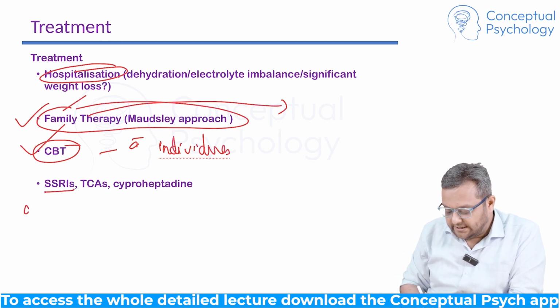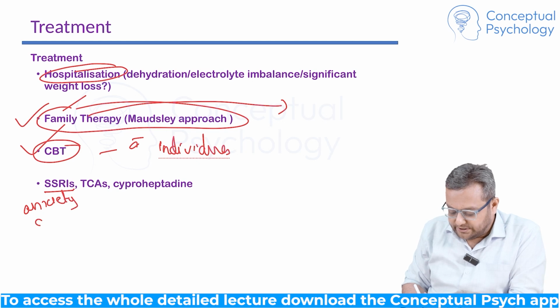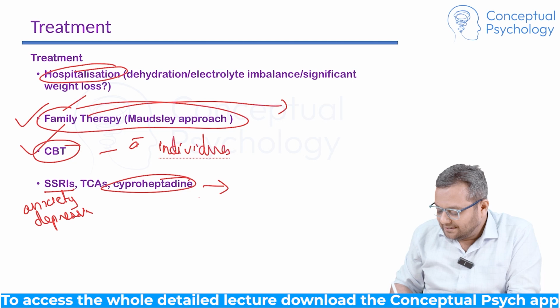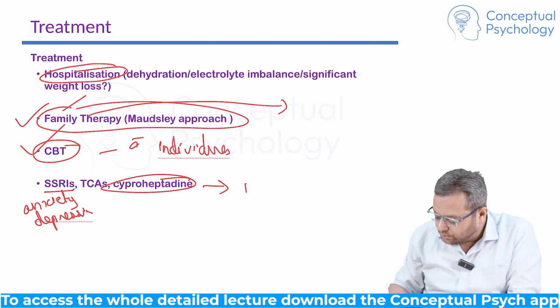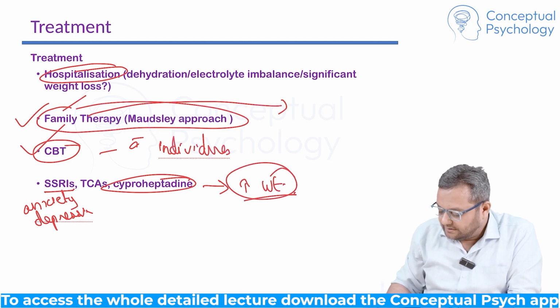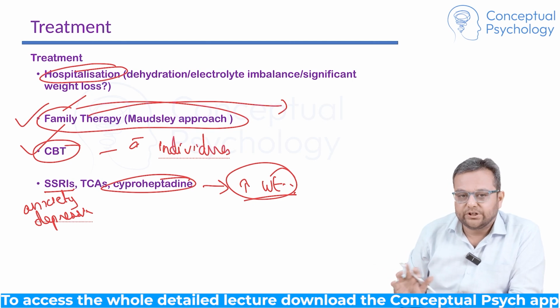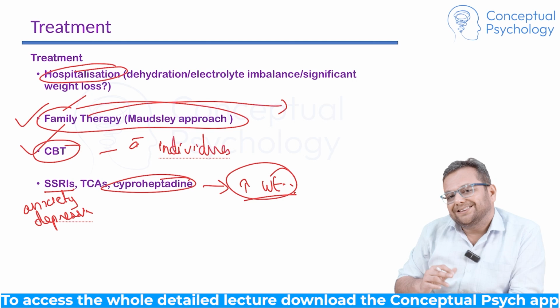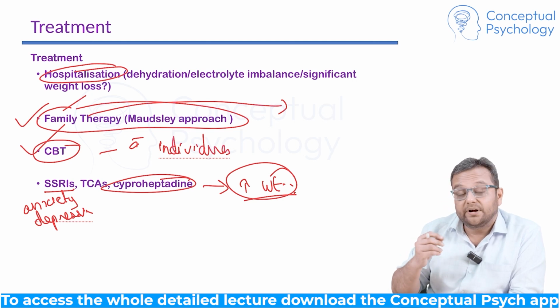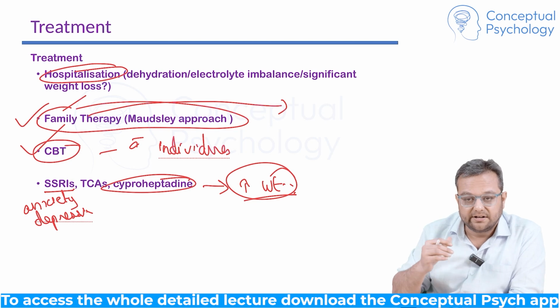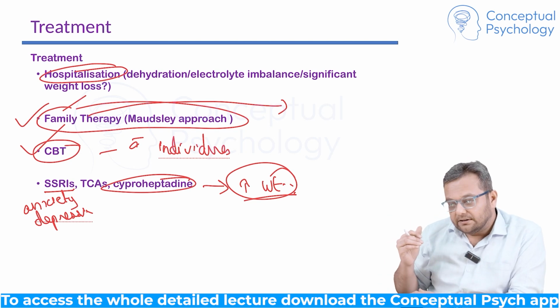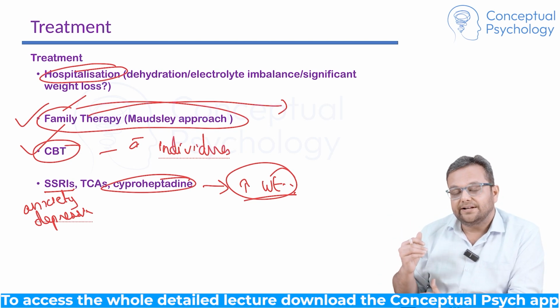SSRIs, if there are any anxiety or depressive symptoms. Cyproheptadine, they say that occasionally they use it to increase weight, right? But as a psychiatrist, I would say that it is not commonly used, especially in children. It is more of a therapeutic approach along with proper refeeding, starting along with a dietitian, deciding how many calories of intake should be there so that the weight is gained. But if we try to increase the calorie intake suddenly and by a great amount, then that itself might lead to complications.